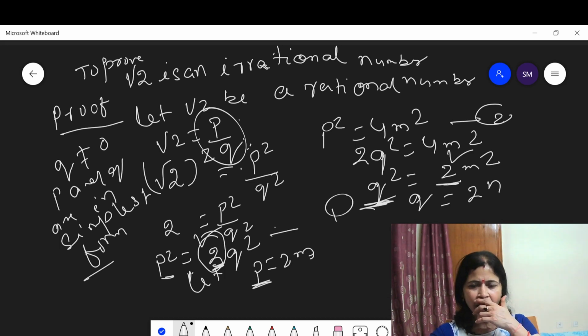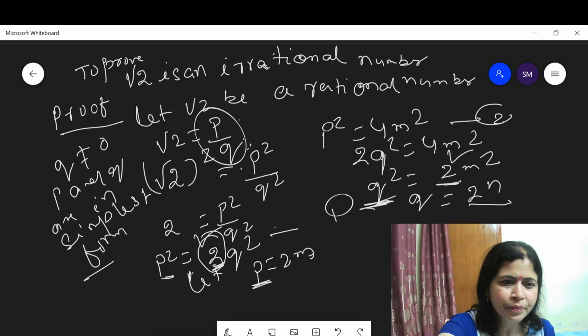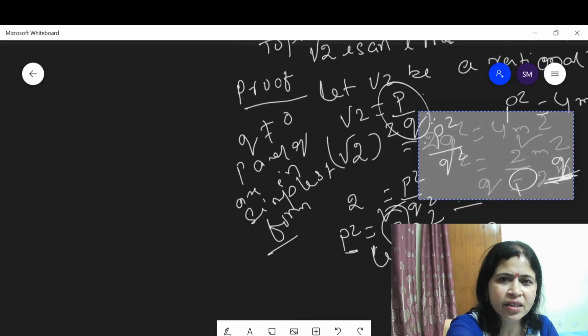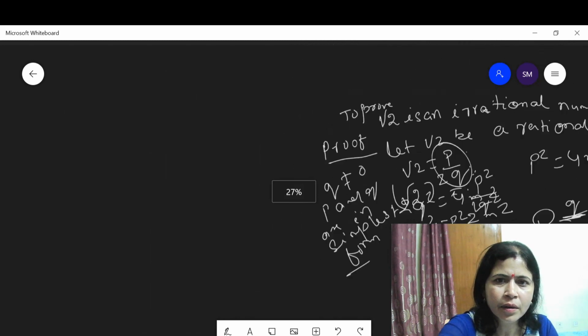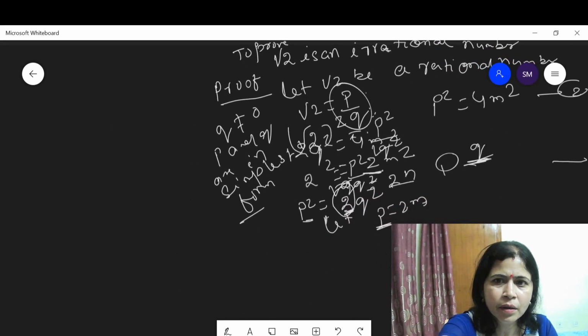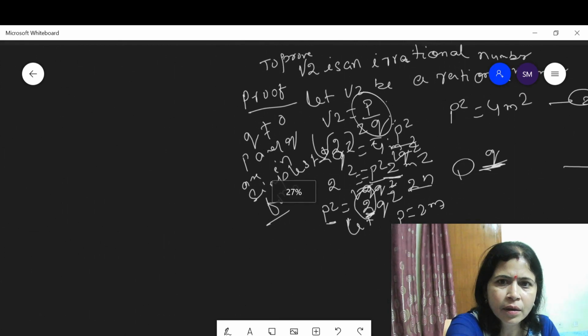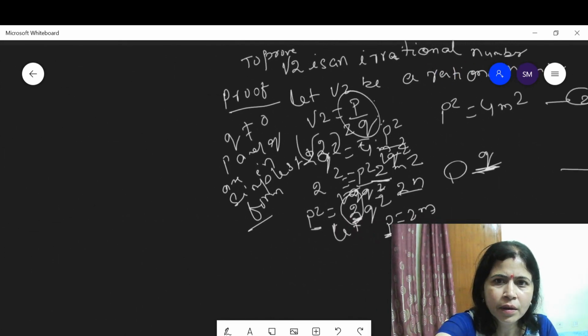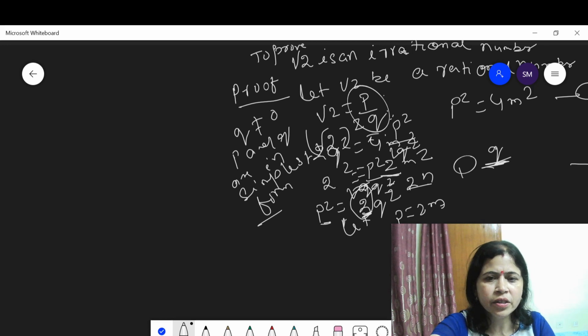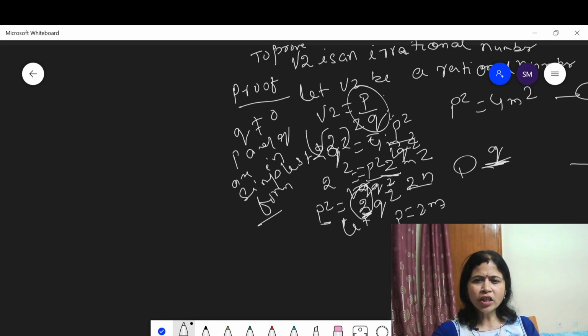This shows that p is equal to 2m. Then p square is equal to 4m square, and here p square is equal to 2q square.